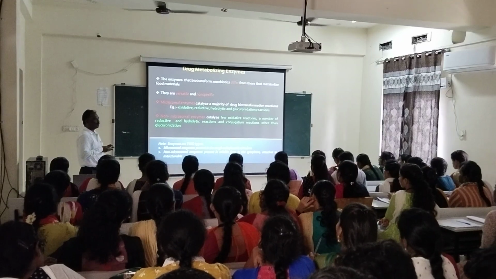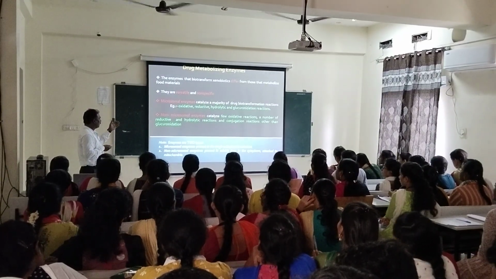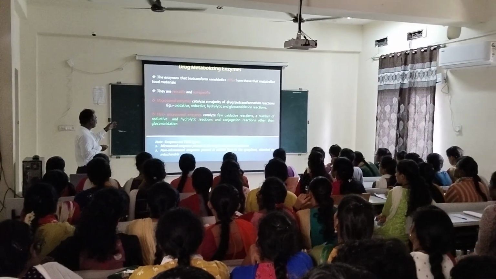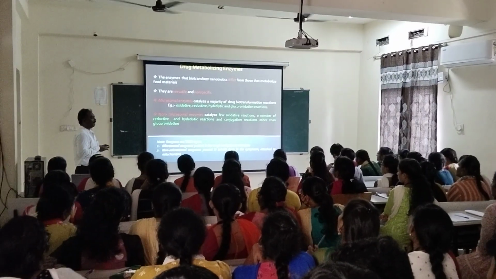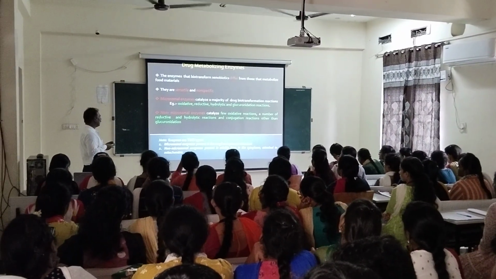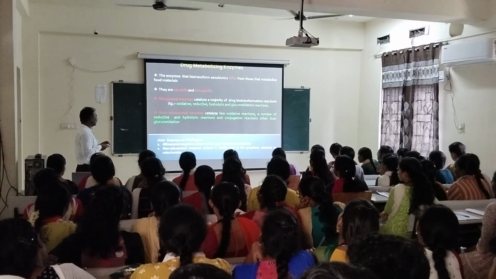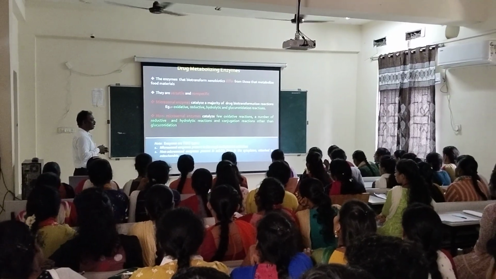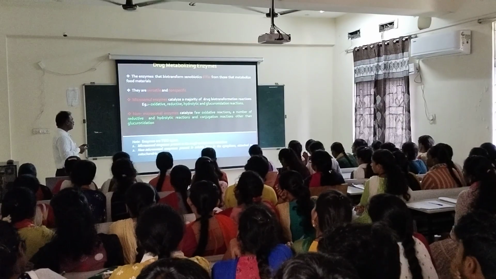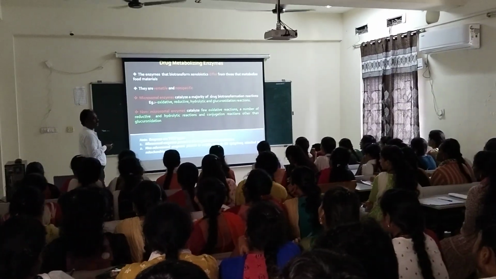Glucuronidation happens in microsomal enzymes. Everything other than glucuronidation should be done by non-microsomal enzymes. See, enzymes are of two types, microsomal and non-microsomal. Microsomal enzymes are present in the rough endoplasmic reticulum.